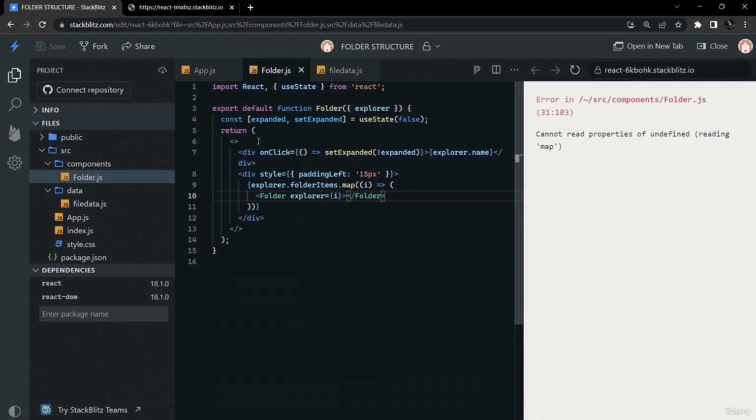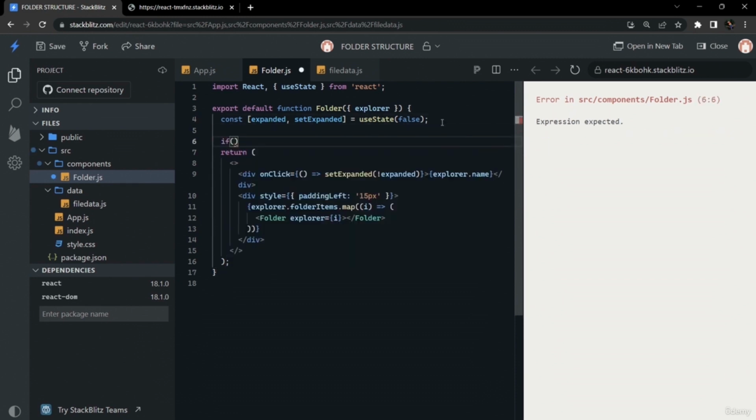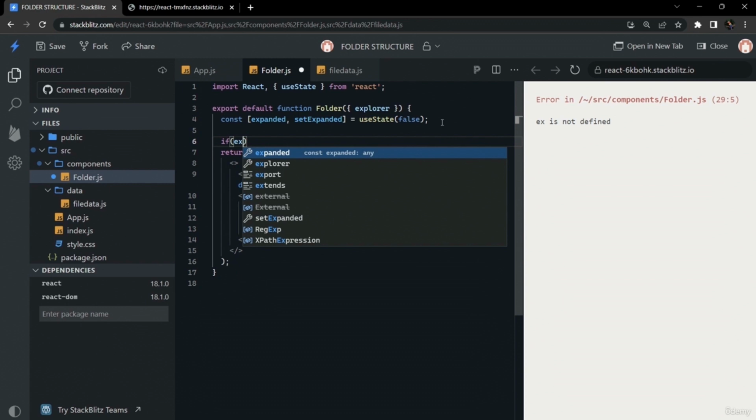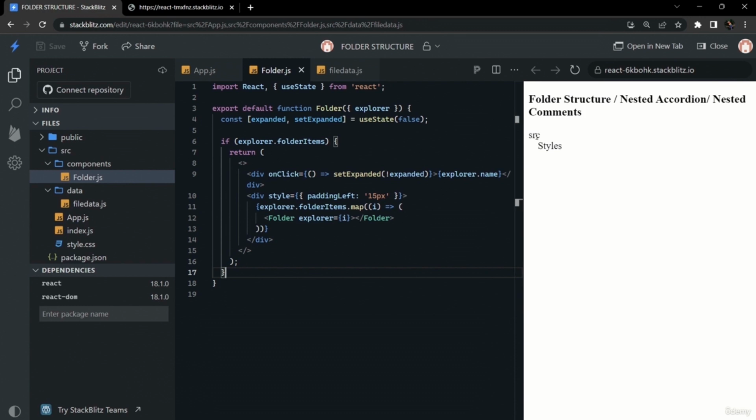Now the folder part is done, so we have to give a condition here that if explorer.isFolder is present, or folder items are present, then only we have to return the above code. And if the folder items are not present and it is a single item name or a file name, then we will write another JSX that should be shown.